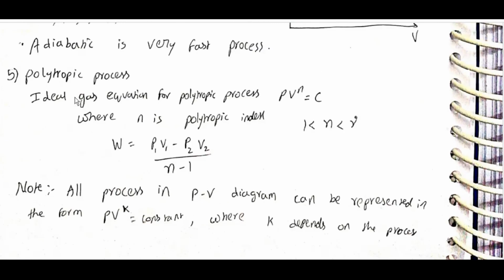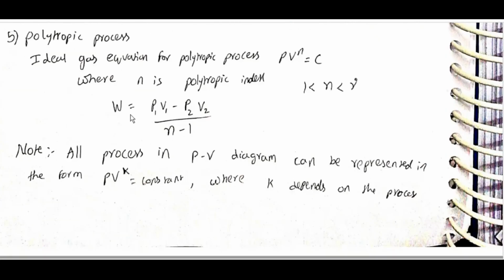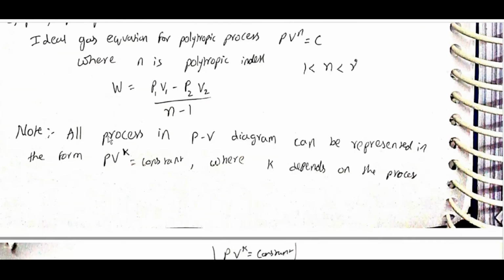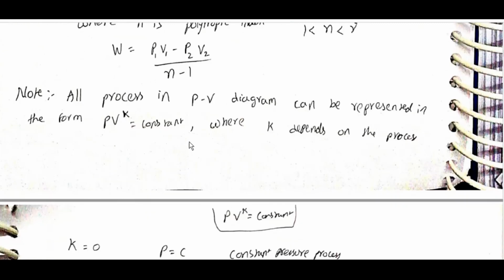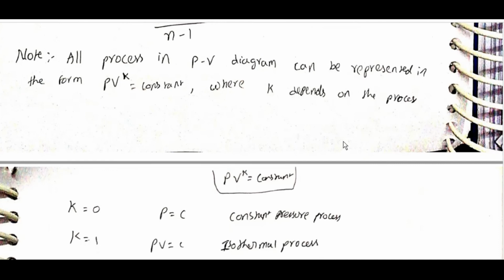Polytropic process: ideal gas equation PV^n = C, where n is the polytropic index, 1 < n < gamma. W = (P1V1 - P2V2)/(n - 1). All processes in the PV diagram can be represented in the form PV^k = constant, where k depends on the process.